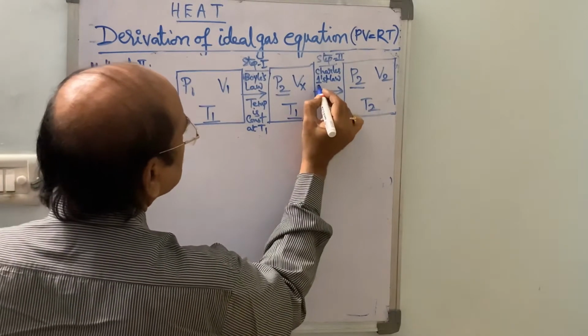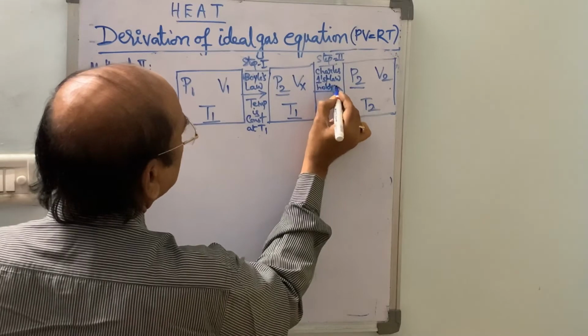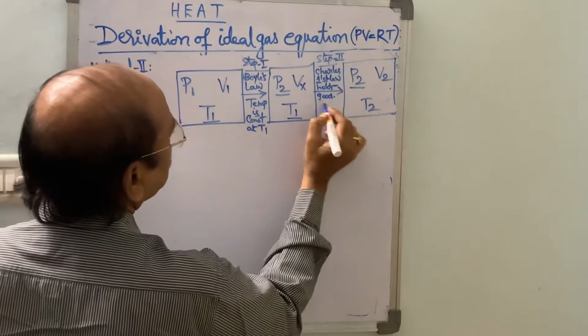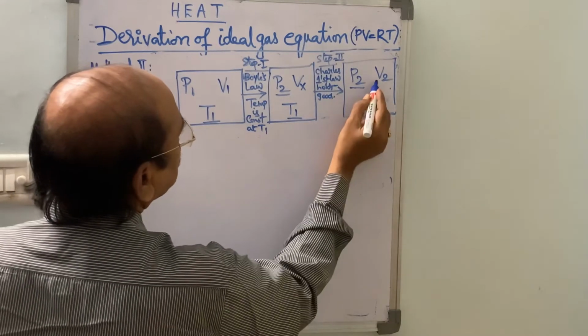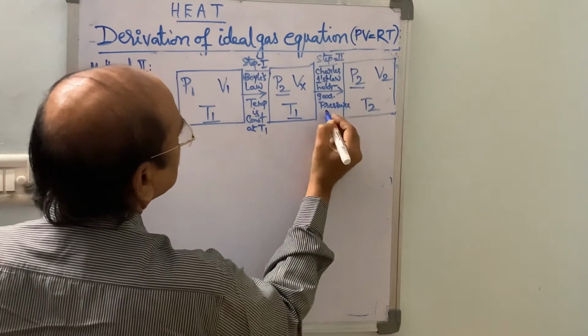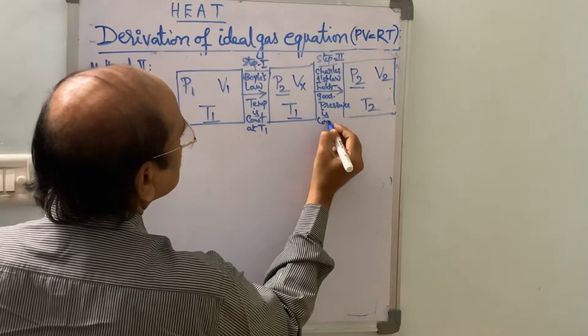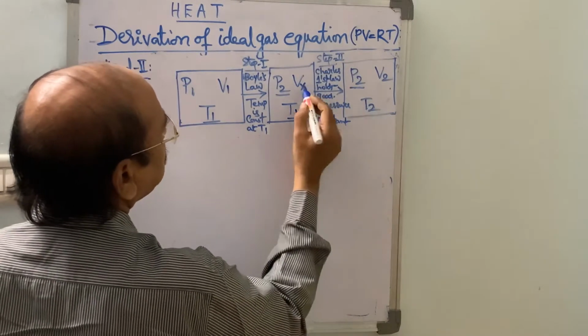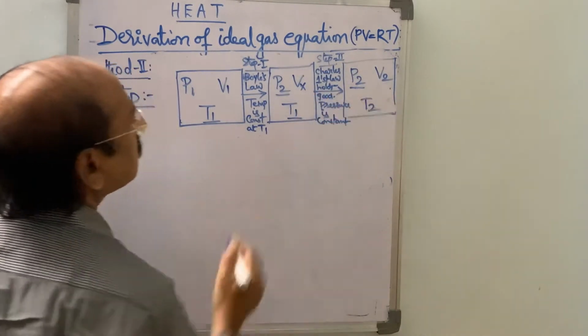Therefore, here P2 is constant, pressure is constant in this case. So temperature changes from T1 to T2, volume changes from Vx to V2.